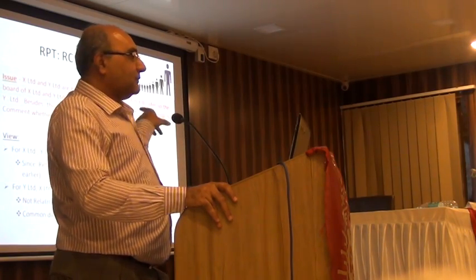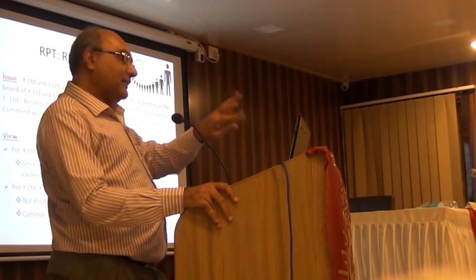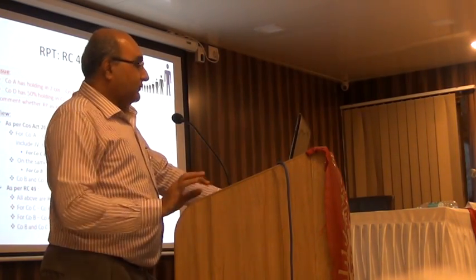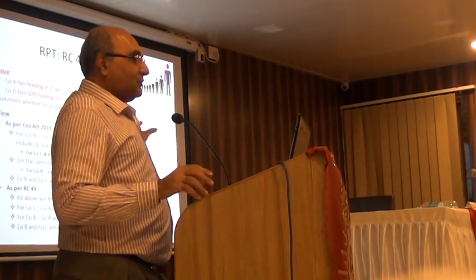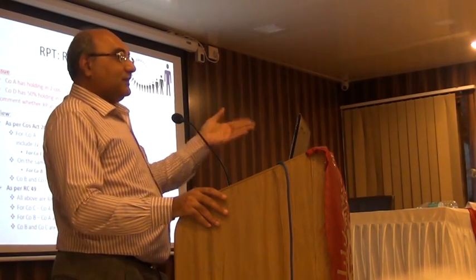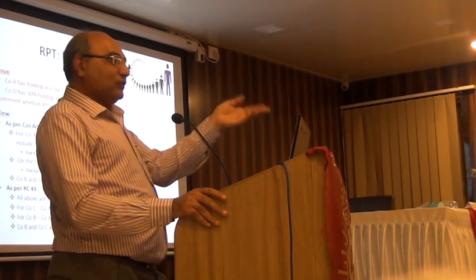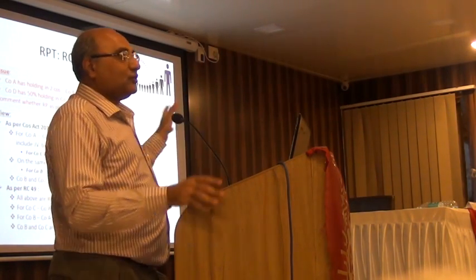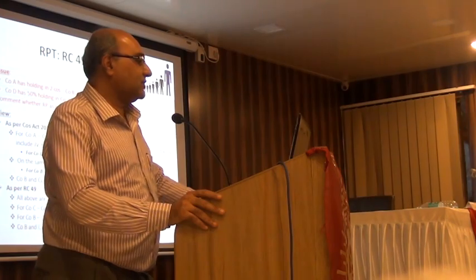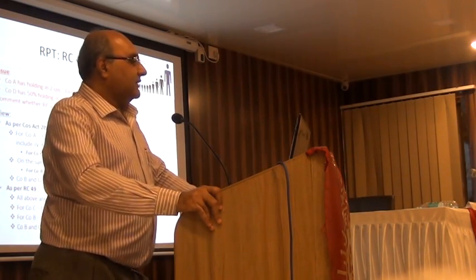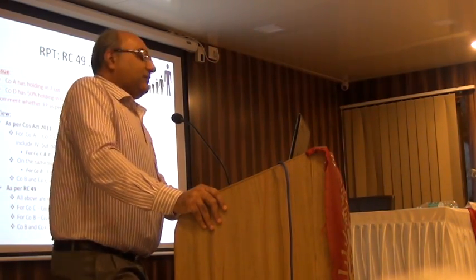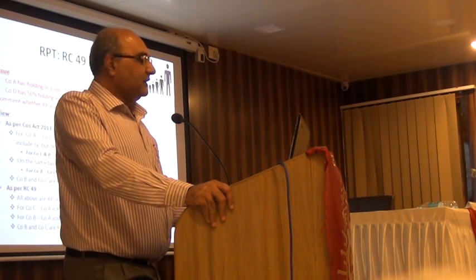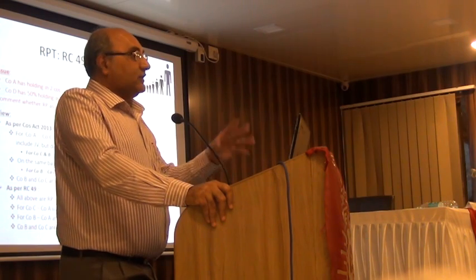You can still come to some such situation where one is related, the other reverse is not related as such. But it will take a lot of planning to decide all this. You want to structure some transaction where one is related to the other, but the first one is not related to the second one. It will require a lot of planning based on this combination of these definitions. So if a company A is holding in two companies, B 50% and C 35%, D has only a holding in B. Now we have to only answer who is related to whom.